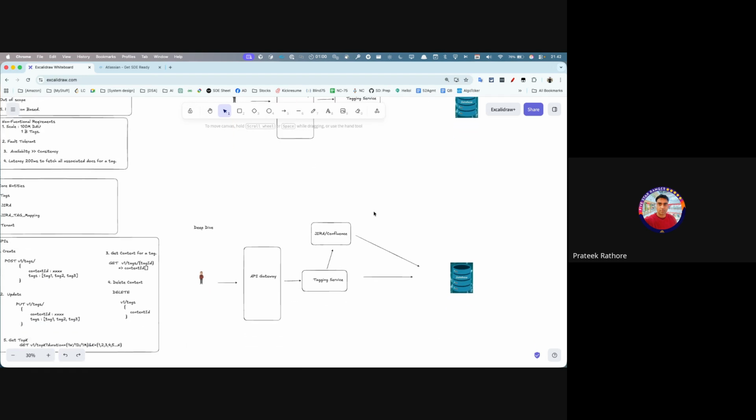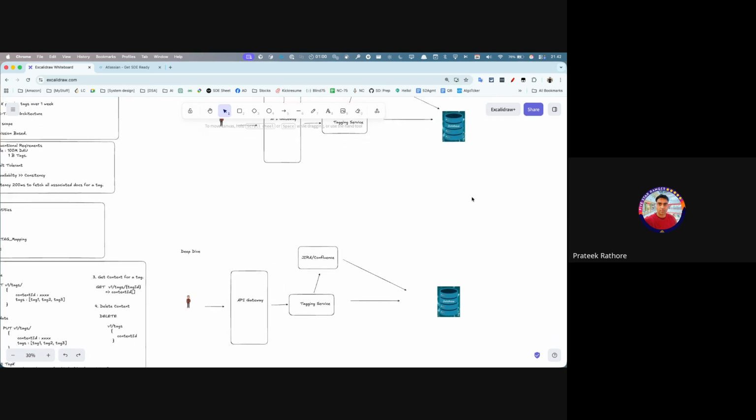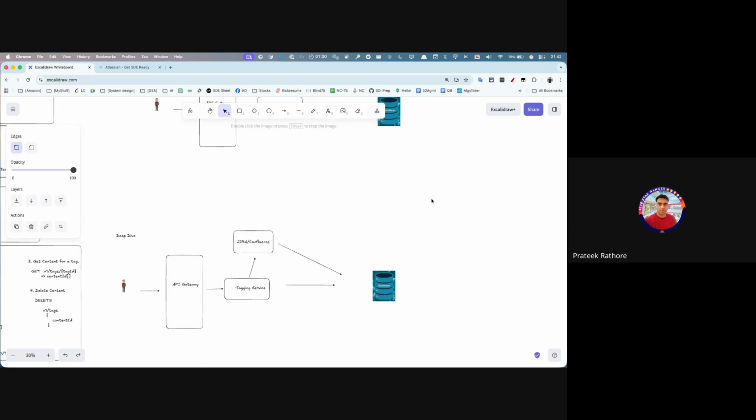So let's say when you're creating a document, the user will be coming to Jira or Confluence, and those tags would be stored in the database. Now what I am saying is, to avoid the thundering herd problem, where a lot of requests come in together and our database is not able to handle that,